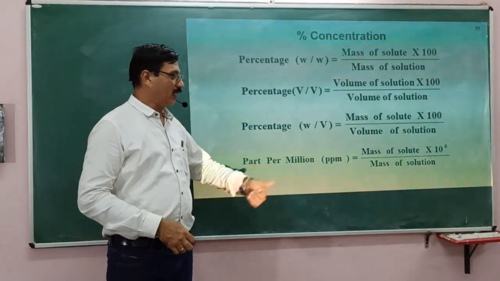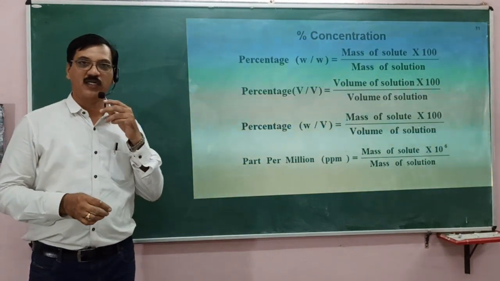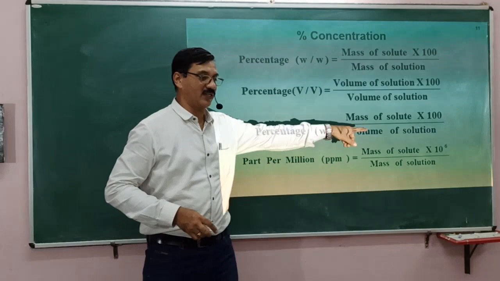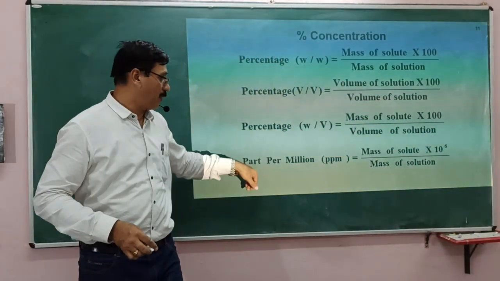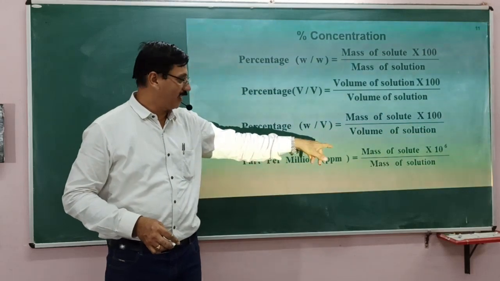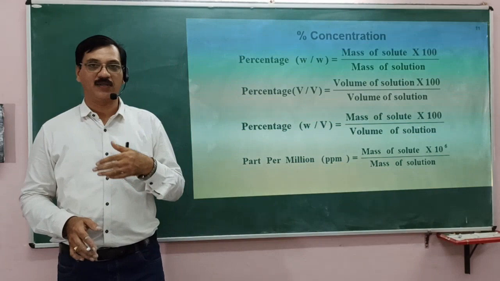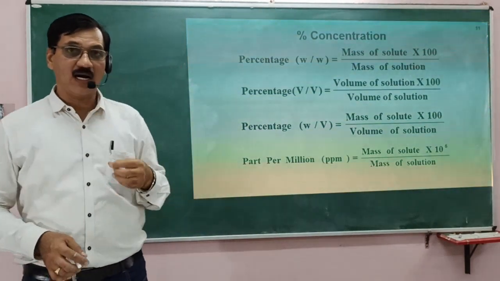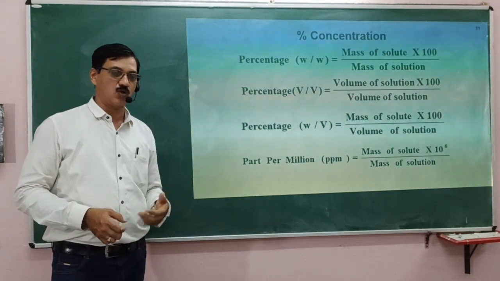Parts per million is mass of solute by mass of solution into 10 to the power 6, which is a million. If it is parts per billion, then it is mass of solute by mass of solution into 10 to the power 9. So these express the smallest quantities present in a solution.